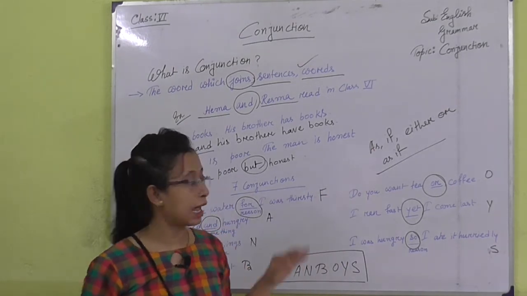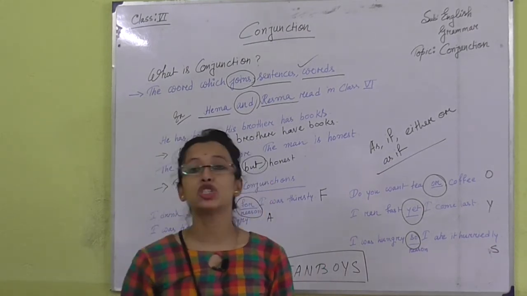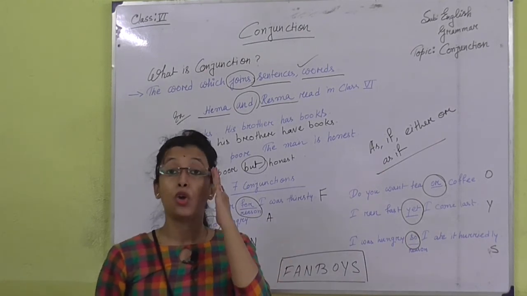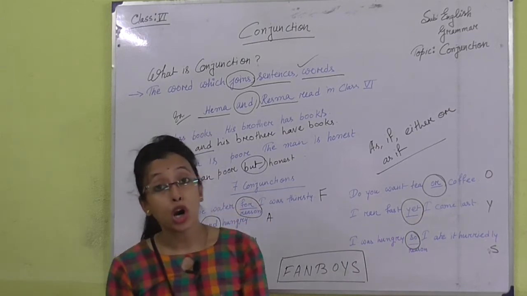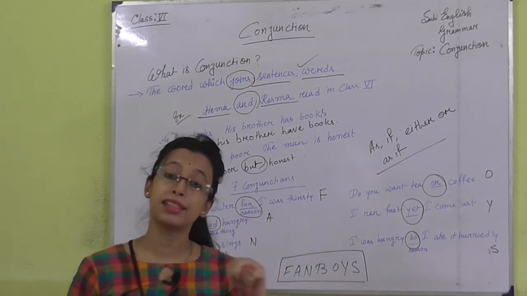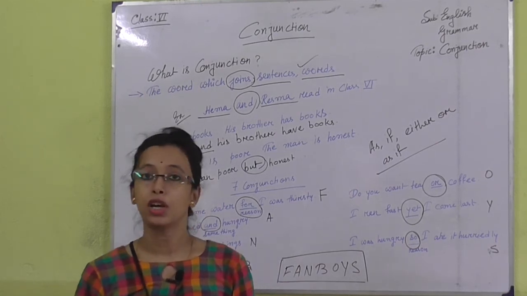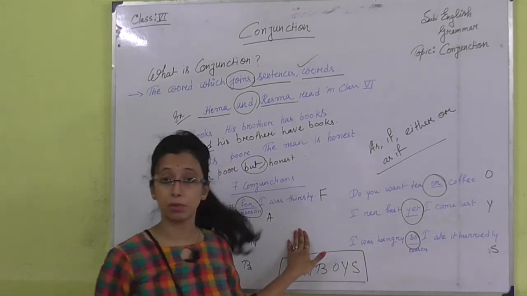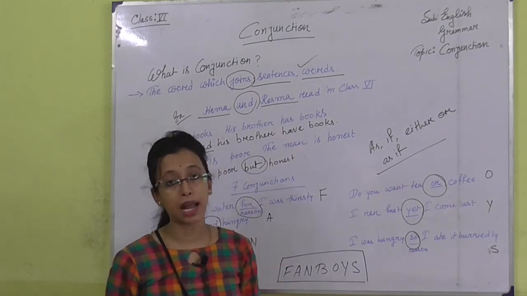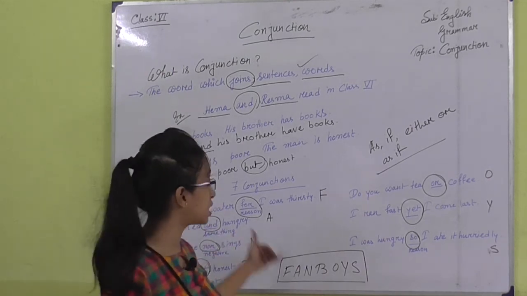But after knowing these things, always keep in your mind that there is not actually any word we can selectively say that this is a conjunction. No. When a particular word joins 2 sentences or 2 words, then this word will be used as a conjunction, then this word is called a conjunction. So, conjunction means a word which joins sentences and words. You have to remember that a word which joins 2 sentences and 2 words is called a conjunction, and there are some certain conjunctions.